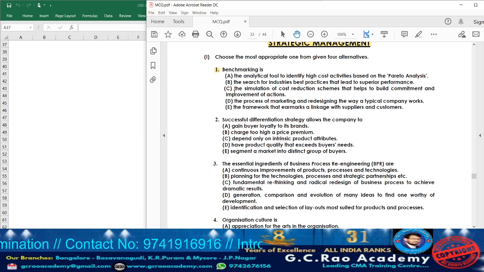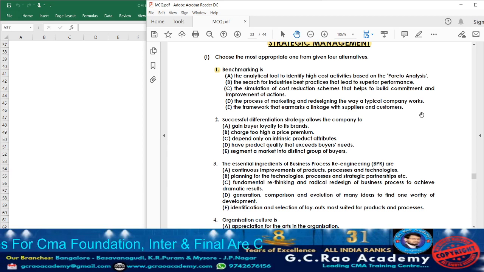Now let us check out option C. What they are telling? The simulation of cost reduction scheme that helps to build commitment and improvement of action. Whether the benchmarking is going to reduce the cost and all? No. So accordingly, option C cannot be the answer. Option D. What they are telling? The process of marketing and redesigning the way a typical company works.